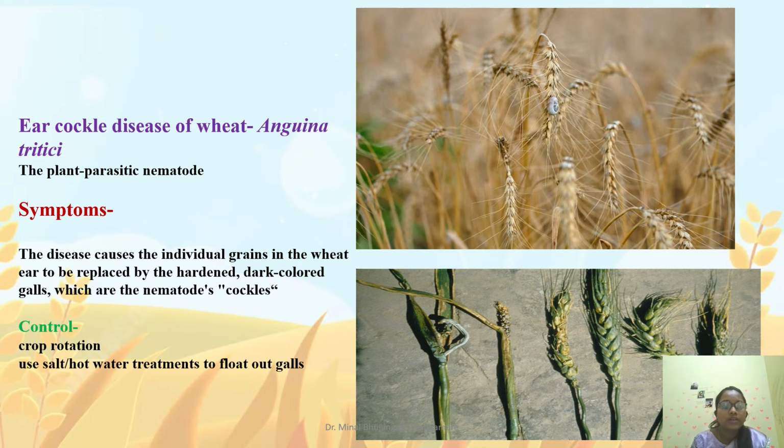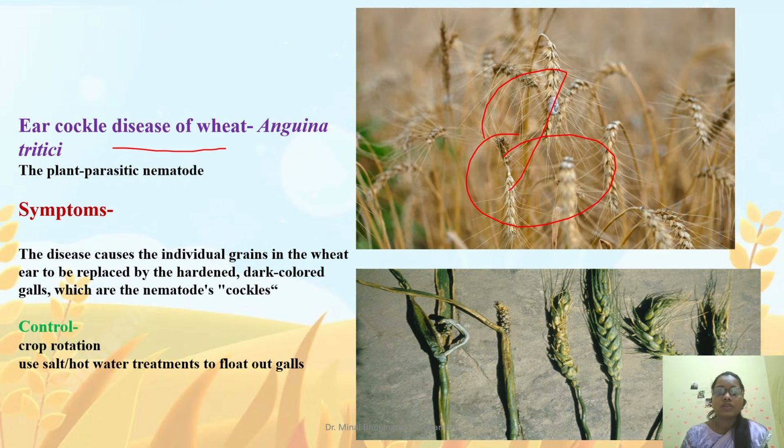Coming to our next and last disease, that is ear cockle disease of wheat. This disease is caused by the plant parasitic nematode Anguina tritici. In this, the grain gets converted into a gall.